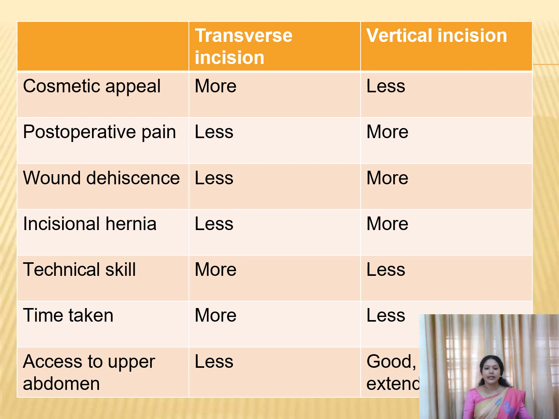And technical skill: the doctors need more skill in the case of lower segment cesarean section, and in the case of vertical, that much skill is not needed. And the time taken for the cesarean is more in the case of transverse or lower segment cesarean section, and it is less in the case of vertical or classical cesarean section. And the access to the upper abdomen is less in the case of LSCS and it is good in the case of classical cesarean section.